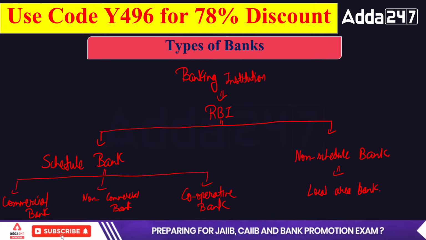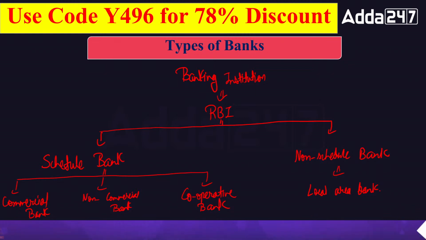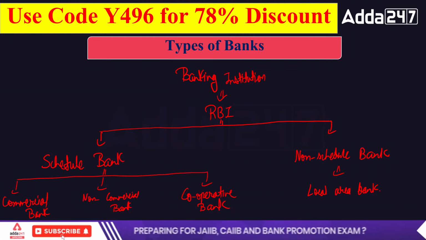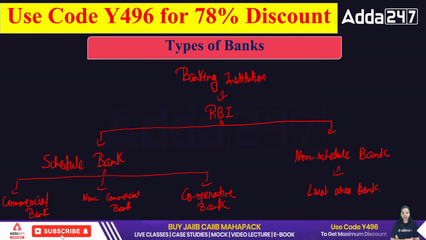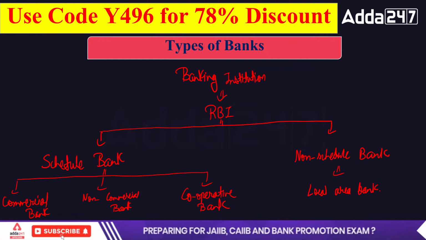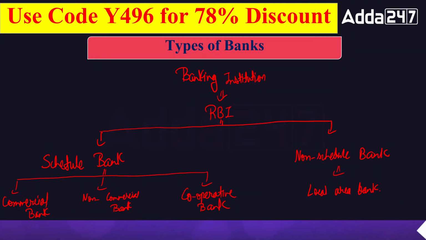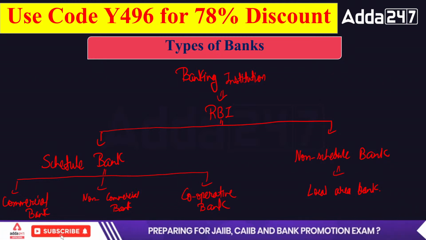There are two conditions. If a bank follows these two conditions, it can come under the second schedule of RBI. The first condition is that the bank should have a minimum paid-up capital of 5 lakh. The second important condition is that the bank has to maintain a reserve ratio, meaning CRR and SLR. If a bank has a minimum capital of 5 lakh and maintains the CRR and SLR, then that bank will come under the second schedule of the RBI Act. Otherwise, the bank will not come under it.